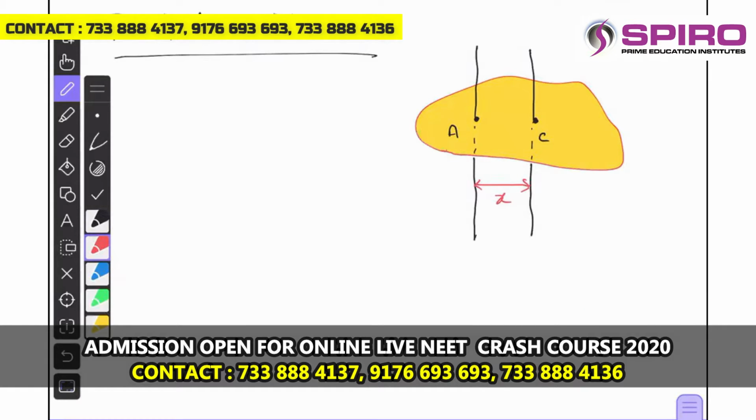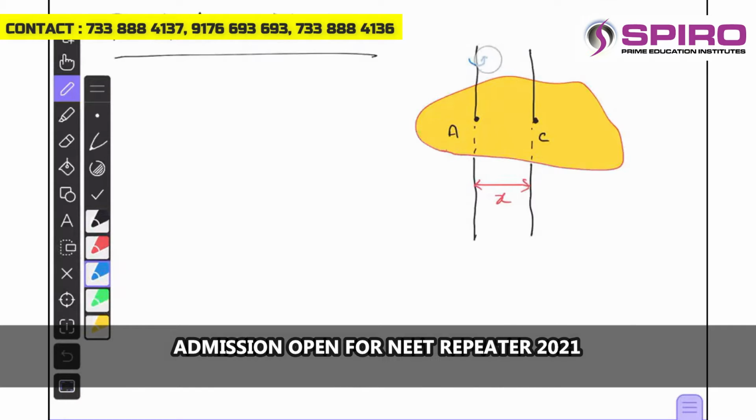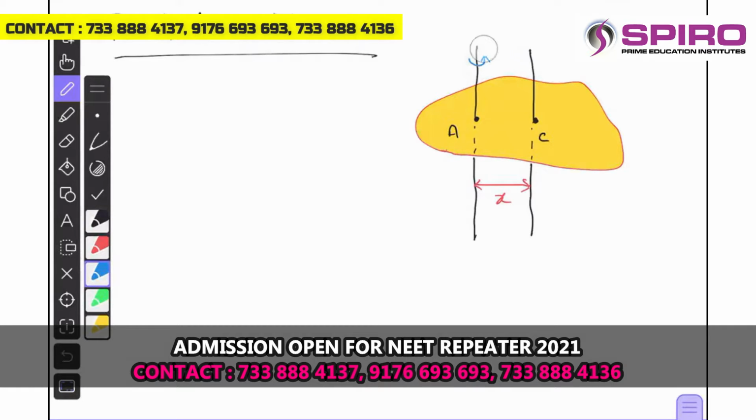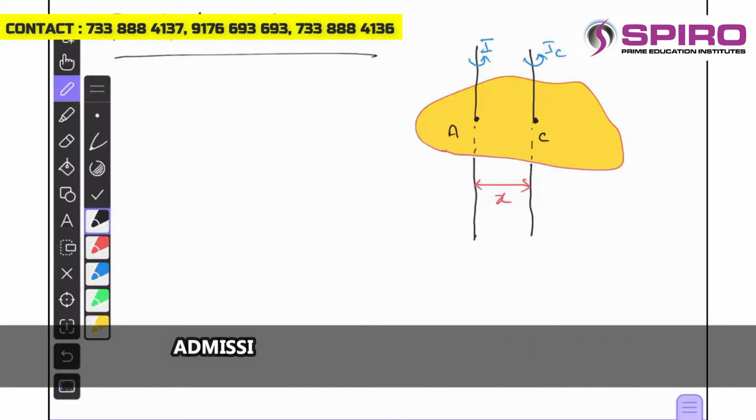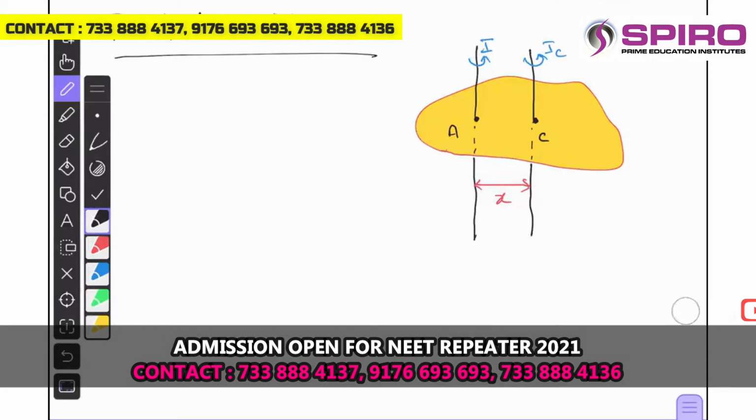The moment of inertia of the rigid body about the axis passing through the point A will be I, and the moment of inertia about the axis passing through the center of mass is IC. You can also consider M as the mass of the rigid body.